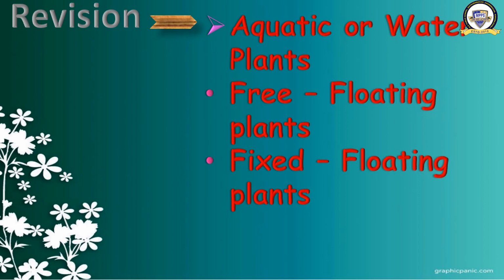What are fixed floating plants? The plants whose roots are fixed but leaves float on the surface of the water. Okay. Third group, what are they? They are underwater plants. They grow under the water and they make the water clean. This is all what we have learned today.